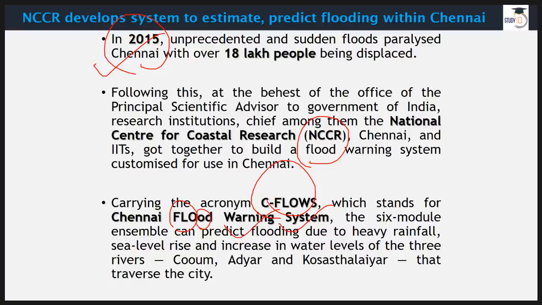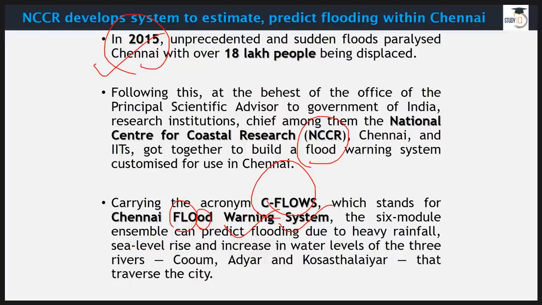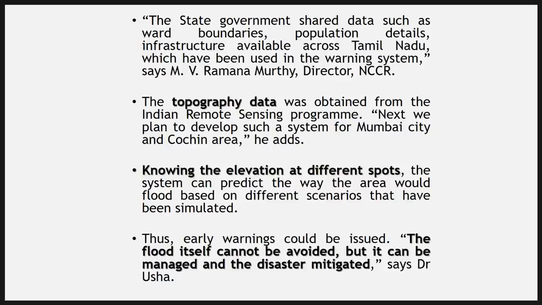So CFLOWS is basically an early warning system, and it will go through the topography. All this data is collected and fed into this system, so it will give you a proper assessment. Before 10 days, 12 days, before a week, we can predict how things can turn out if rain takes place, if this much amount of rain takes place in Chennai, say for example after 10 days or after 5 days. So it's going to be immensely helpful with the northeast monsoon, the northeast rainfalls that are just around the corner when it comes to Tamil Nadu, and they are also known as winter rainfall, right?